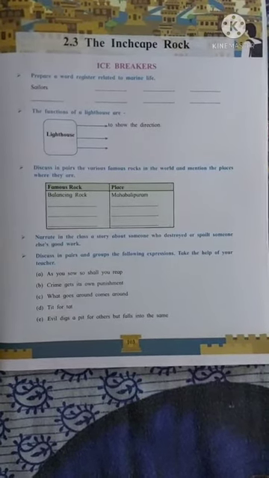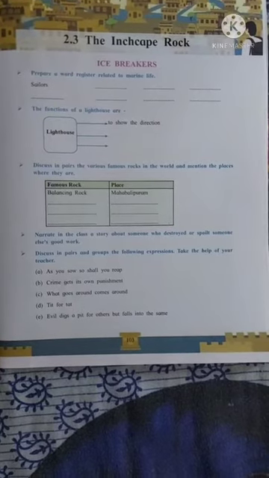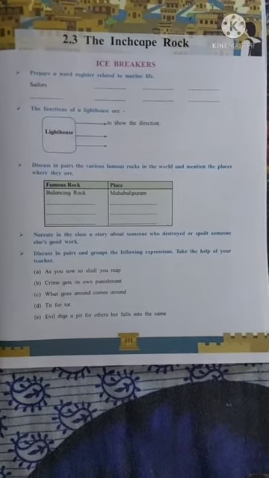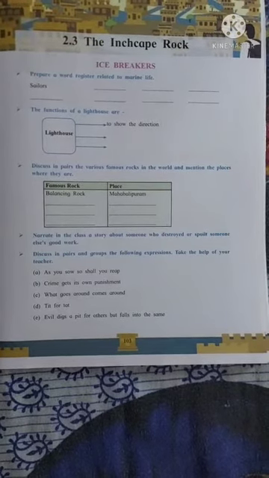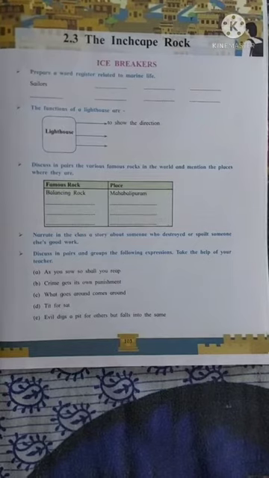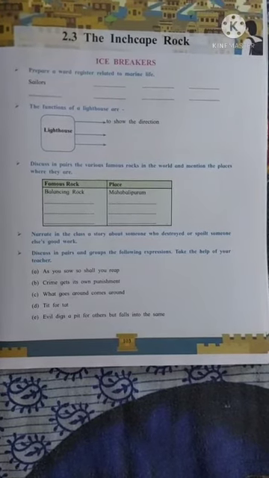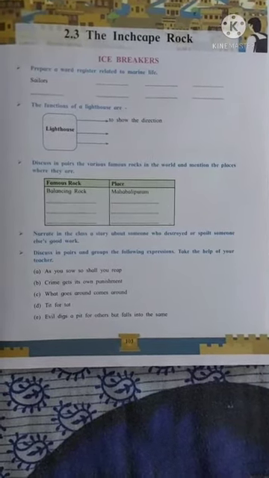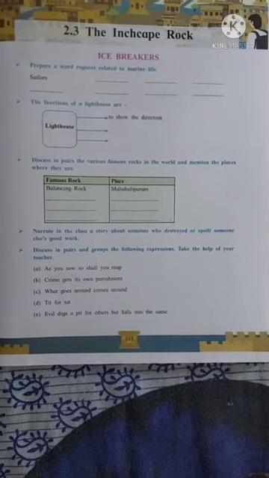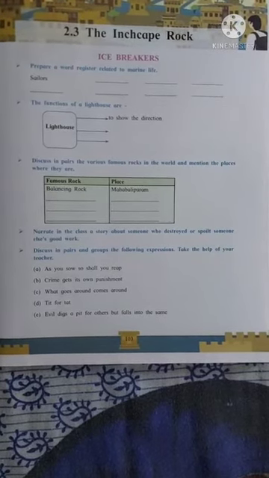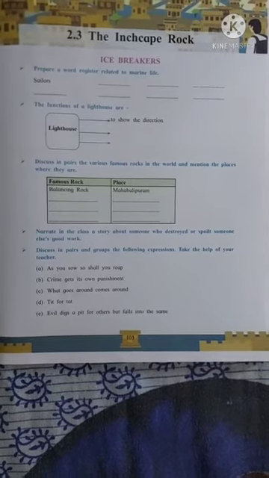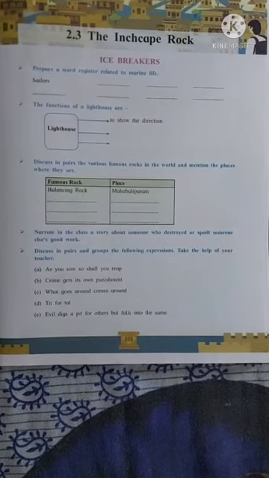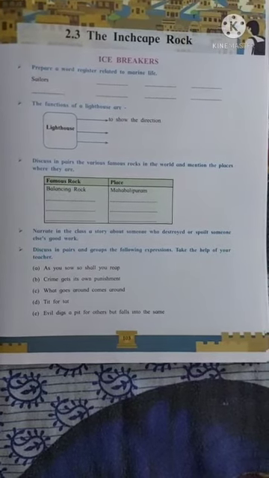Okay, next one is discuss in pairs and groups the following expressions. Take the help of your teacher. First of all, I am going to read out all the idioms and expressions. See, as you sow, so shall you reap. Crime gets its own punishment. What goes around comes around. Tit for tat. Evil digs a pit for others but falls into the same.